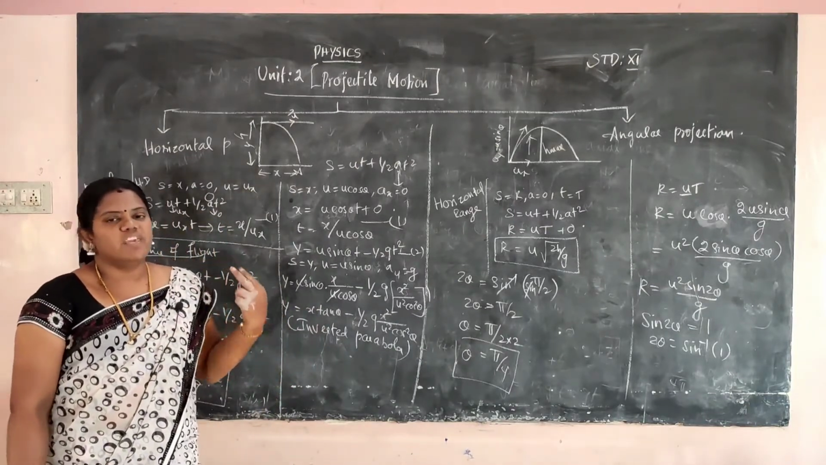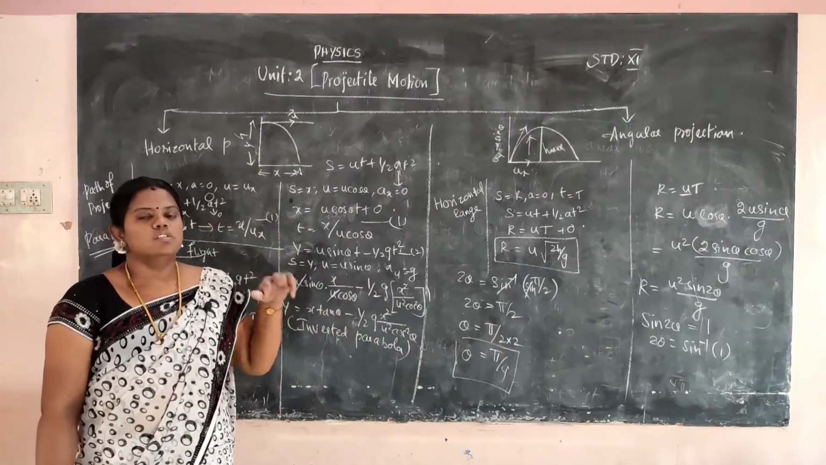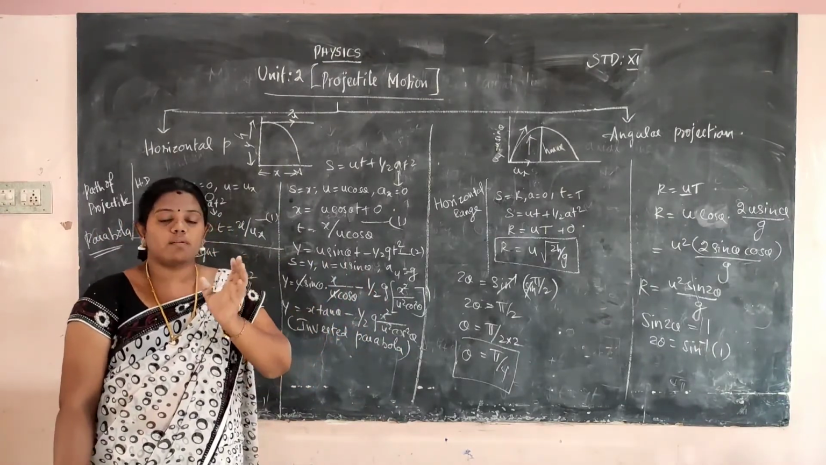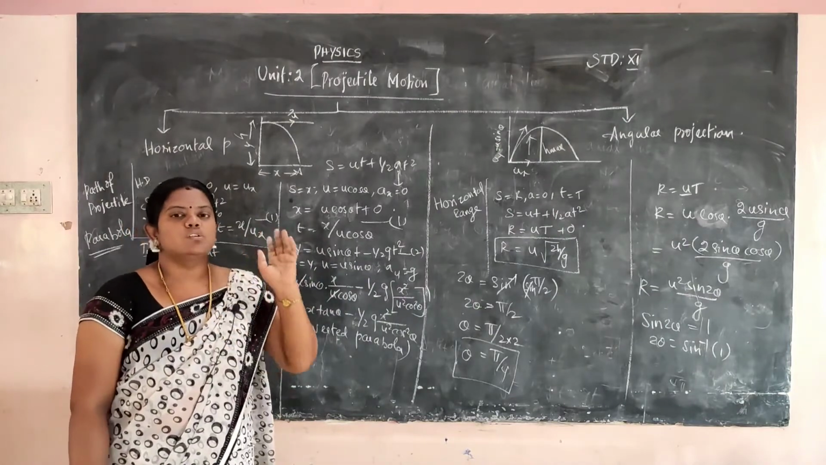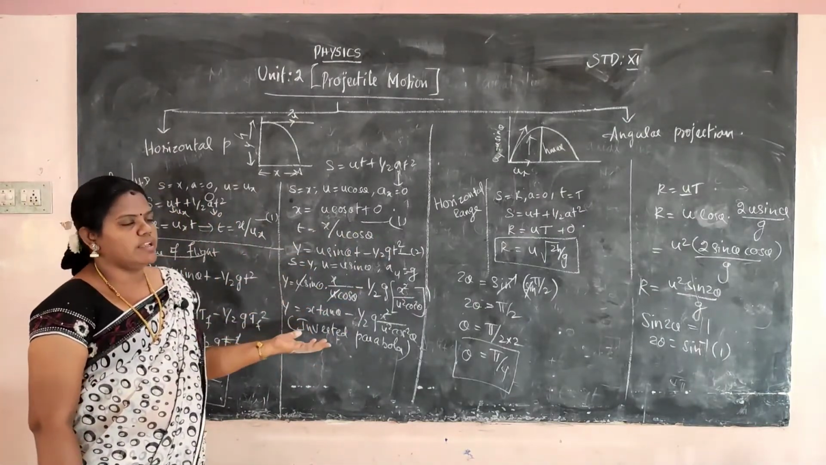Velocity is Vx is equal to u, Vy is equal to gt. So we substitute, we want to calculate the Vx plus Vy. So u plus gt is the resultant velocity. So speed also you have to calculate.